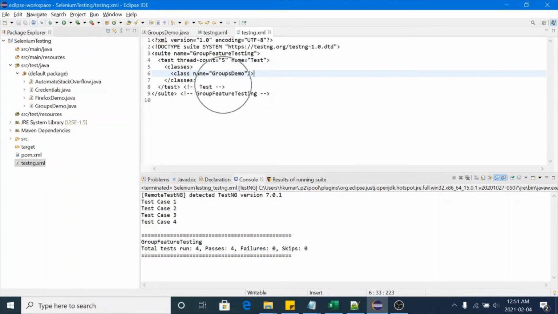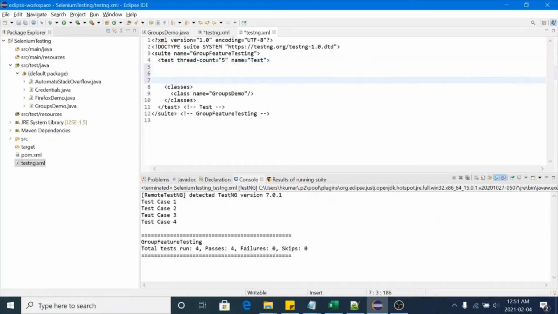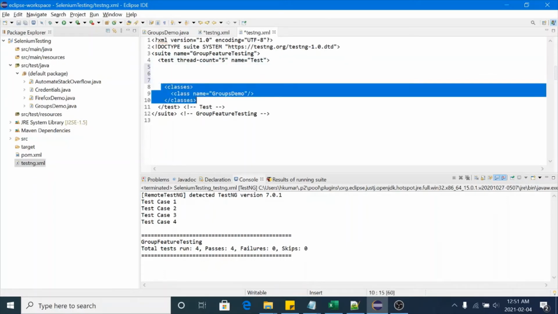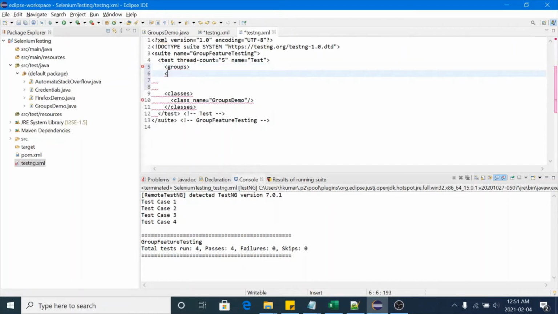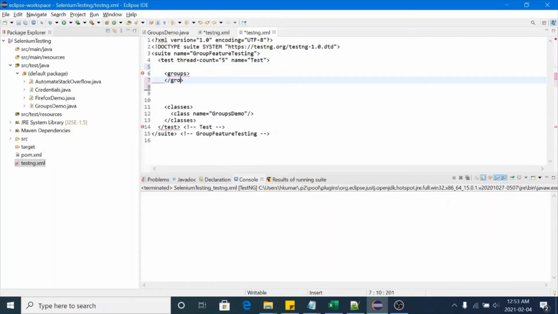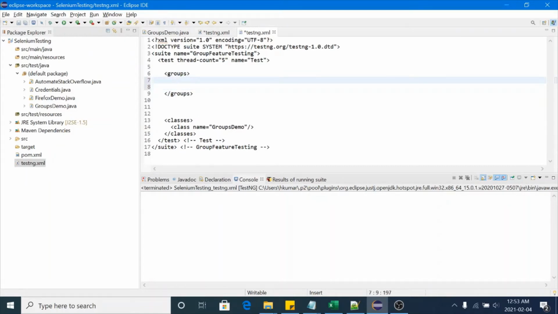For that you need to modify the testng.xml file. In the test tag, you keep the classes tag as it is, and in this test tag you need to mention the groups tag. In the groups tag you have to mention the run tag.